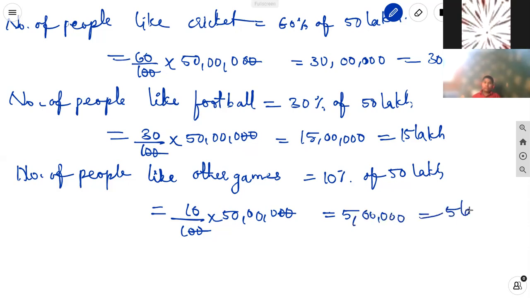It is 5 lakh. So count all these. 30 lakh plus 15 lakh, 45 lakh. 45 lakh plus 5 lakh, 50 lakh. Total number of the people we get in the city.